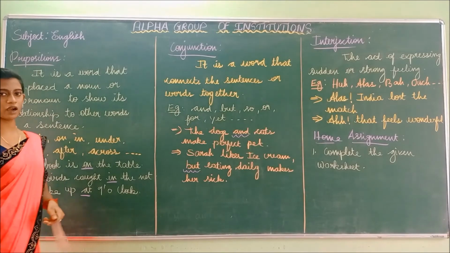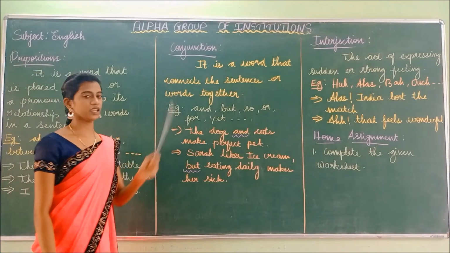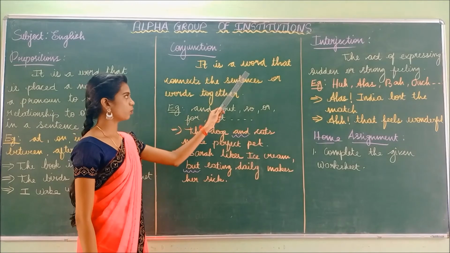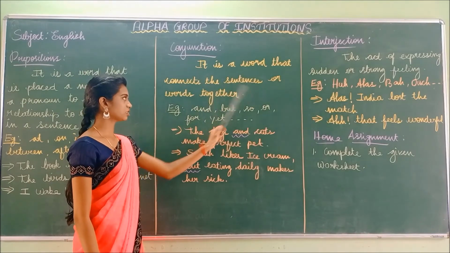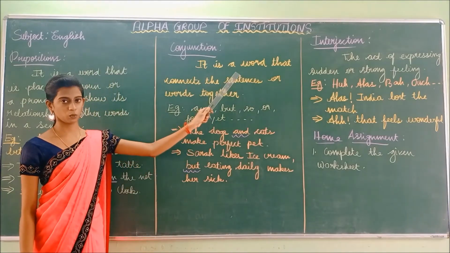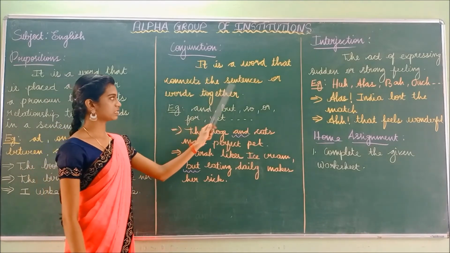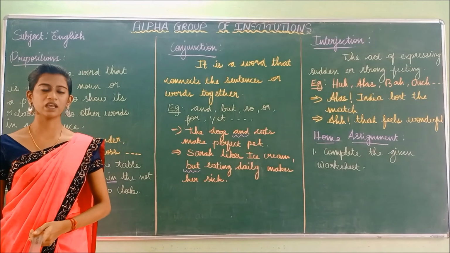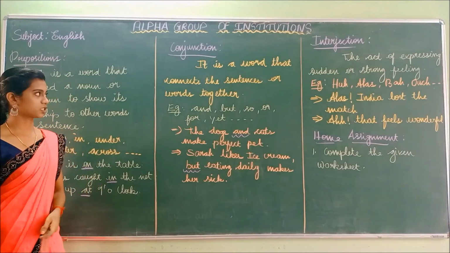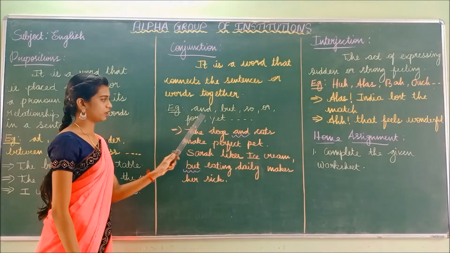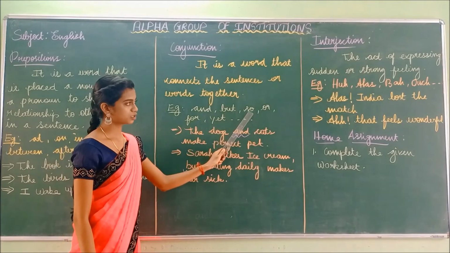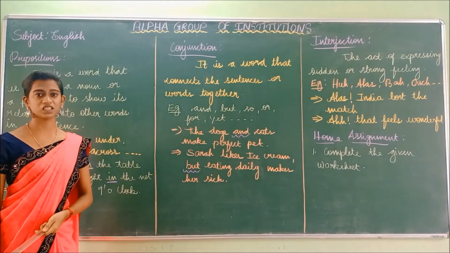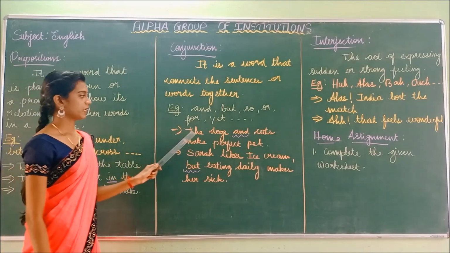So next to the preposition, we are going to see what is meant by conjunction. What is meant by conjunction? It is a word that connects the sentences or words together. So this conjunction acts like a connector. Example: and, but, so, or, for, yet. So these are all the conjunctional words.